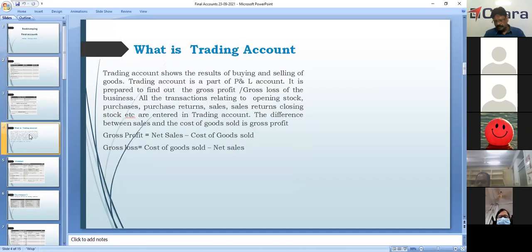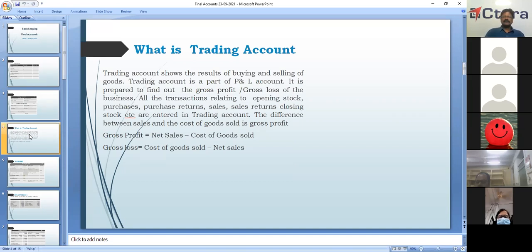The first stage of final accounts is the trading account. What is the trading account? It shows the results of buying and selling of goods. It can be assembling of some item, or making of something, and selling.